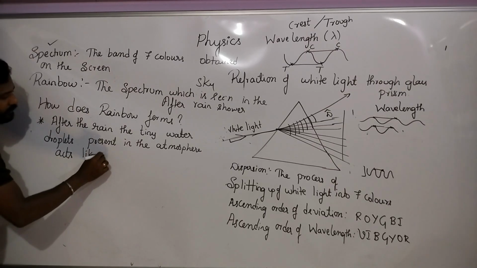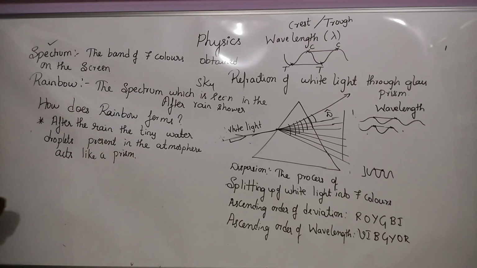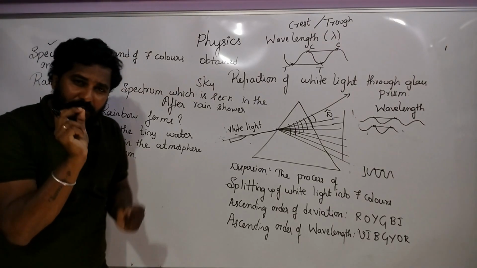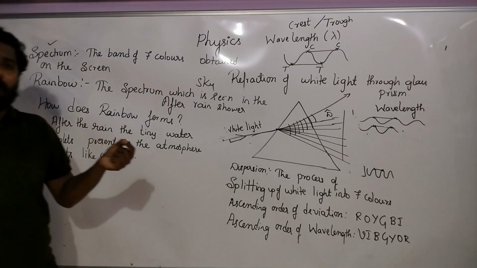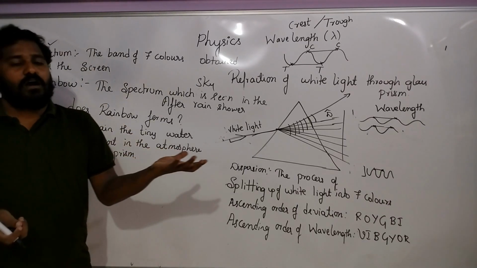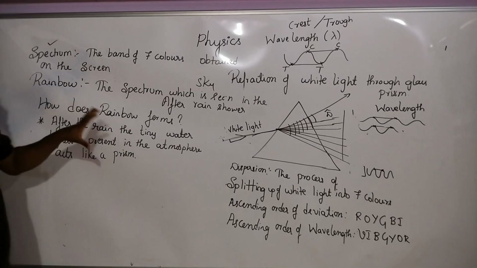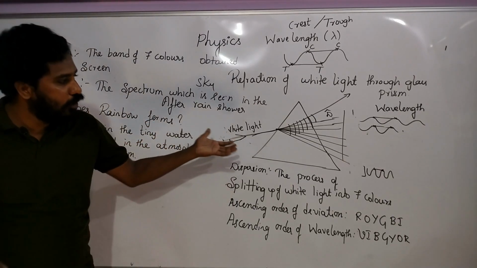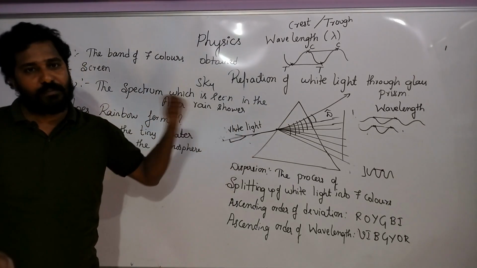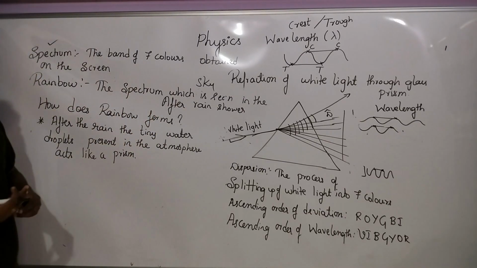This is the first point, note it down. After the rain, many water droplets will be present on the buildings, on the plants and grass, and everywhere. So they will act like a prism. What happens when white light is passed through a prism?